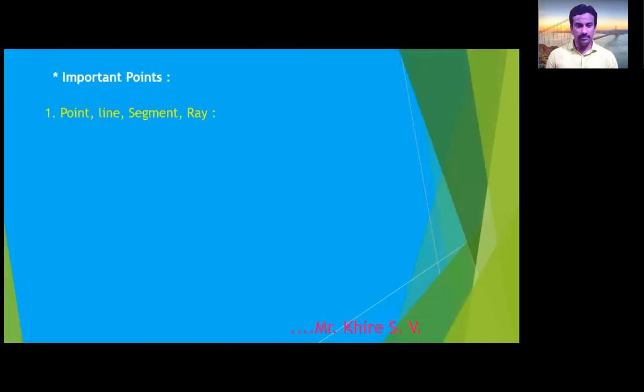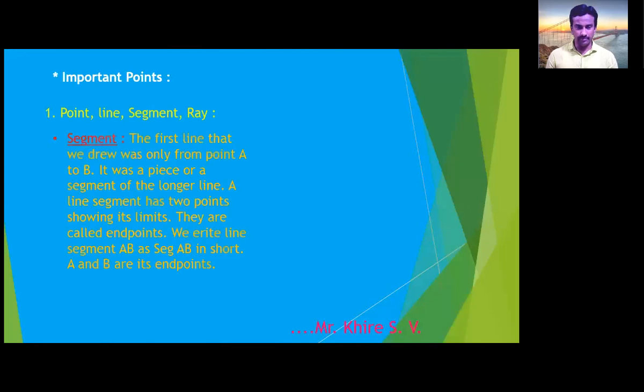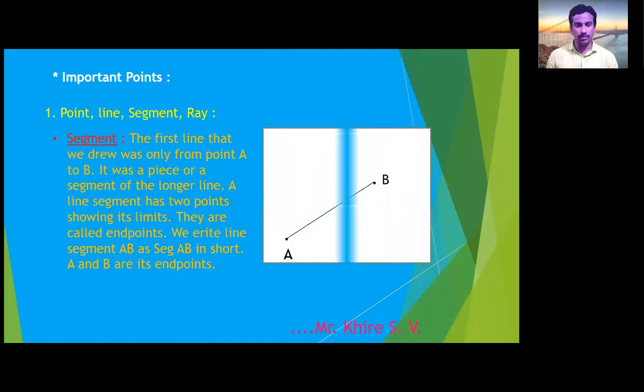Now next is segment. What is a segment? The first line that we drew was only from point A to B or P to Q. It was a piece or a segment of the longer line. A line segment has 2 points showing its limits. They are called endpoints. We write line segment AB as segment AB in short. A and B are its endpoints. The name of the segment is segment AB or segment BA also. You can write both types.